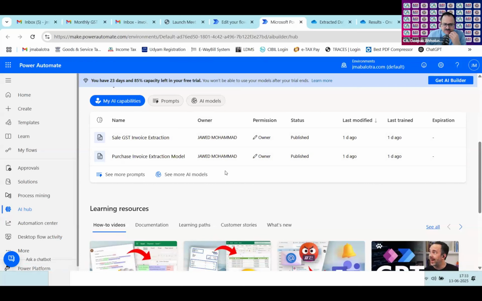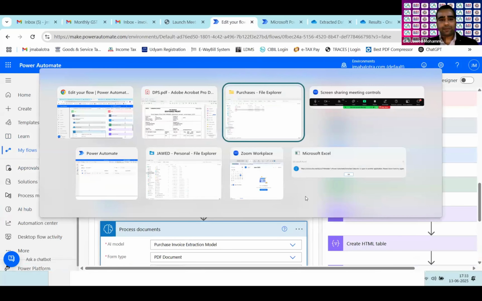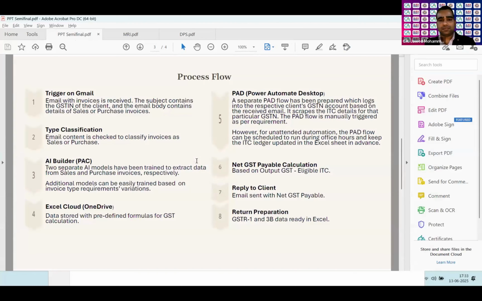If I'm not wrong, Javed, actually you have shown us two processes rather than one process. Yes, sir. Sales and desktop flow also. Can you go back to your presentation, please? Yes, sir. Now presentation. You see, you have given us the 8-step process flow. 4 steps are different and 4 steps are different, isn't it?